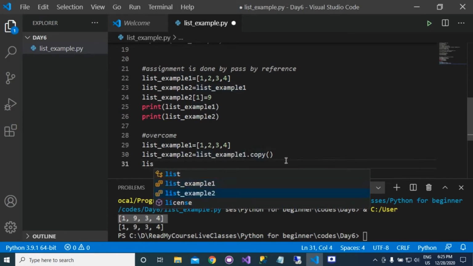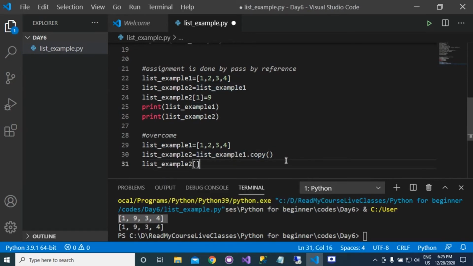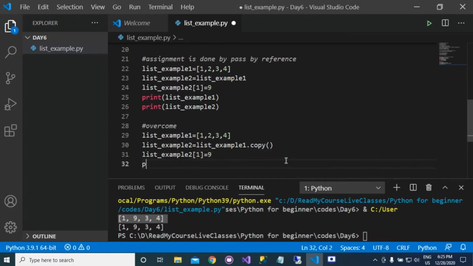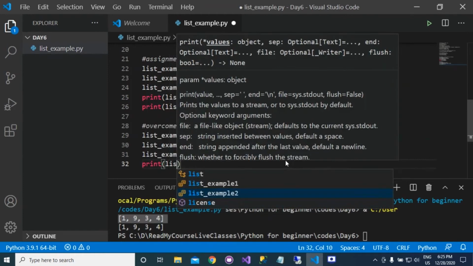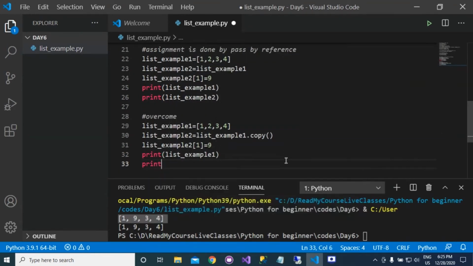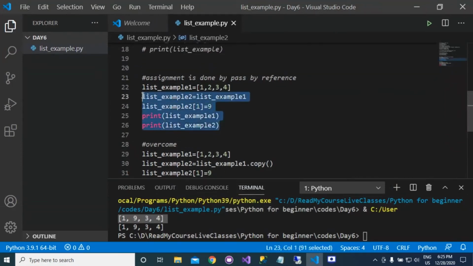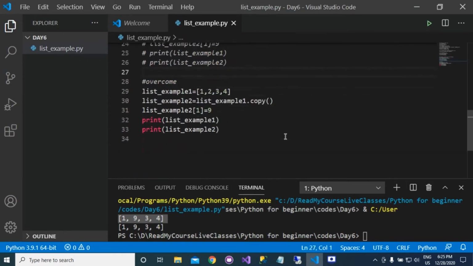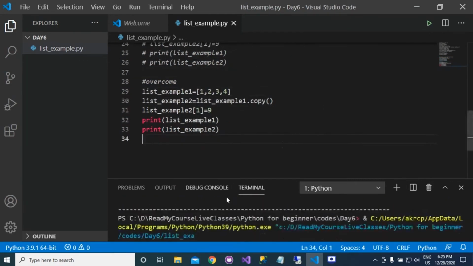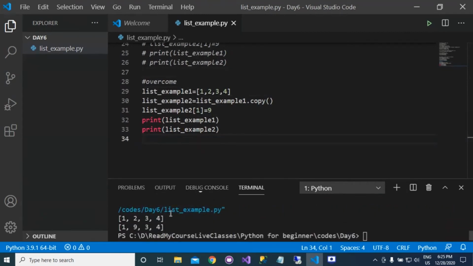Now if you change list example 2 at index 1 to 9, and you print list example 1 and list example 2, you can see the effect of this. Here you can see that the values of list example 1 are the same as previously, but the value of list example 2 is different.